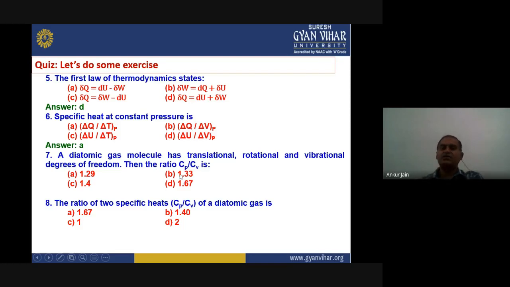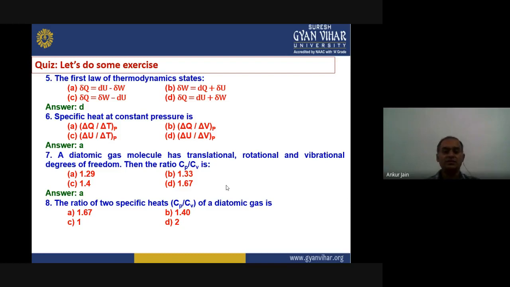The next question is, a diatomic gas molecule has translational, rotational and vibrational degrees of freedom, then the ratio Cp upon Cv is equal to 1.29, 1.33, 1.4 or 1.67. We need to calculate that on the basis of the formula which we have given, gamma equals 1 plus f by 2. So the answer for that is 1.29. That is answer A. The next question is again related to the specific heat at constant pressure and constant volume.